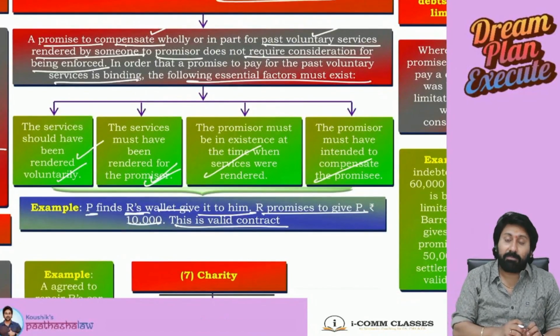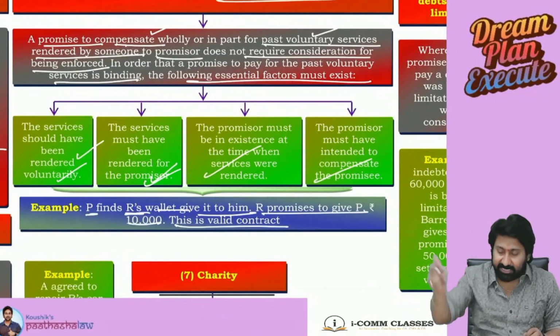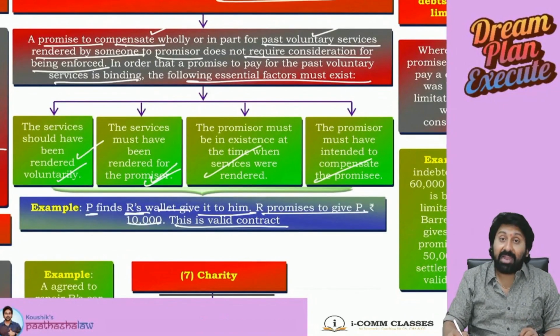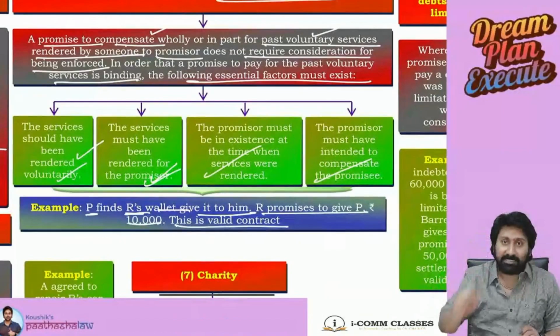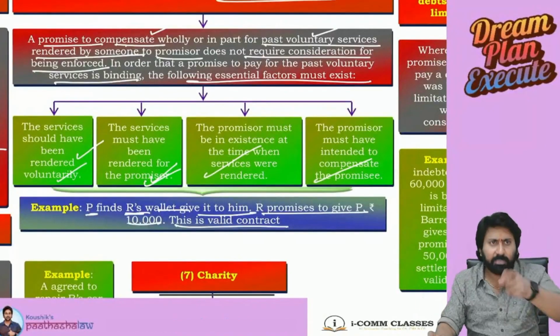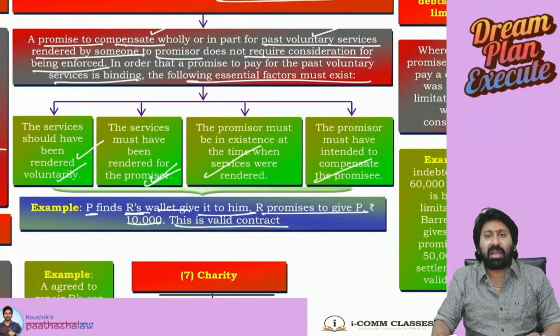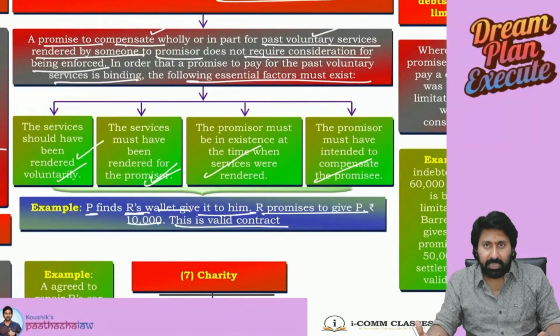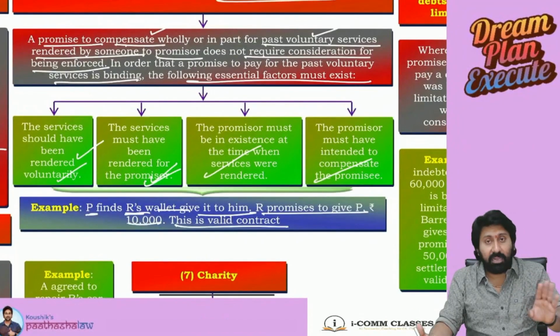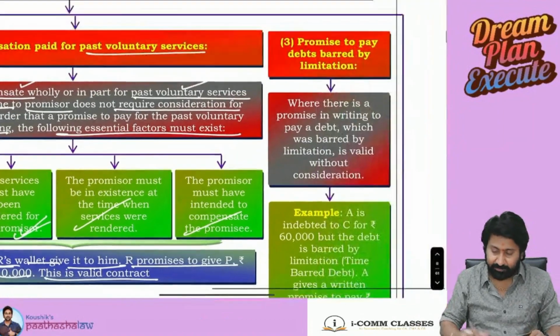Next. Promisor must be existed at that time. Yes, he is existed in our example. Okay. And promisor should have an intention to compensate. He said that, hey, it is your responsibility to give back my wallet. You cannot ask for money, means you can't sue him. If he intends to pay something, then you must get the consideration.